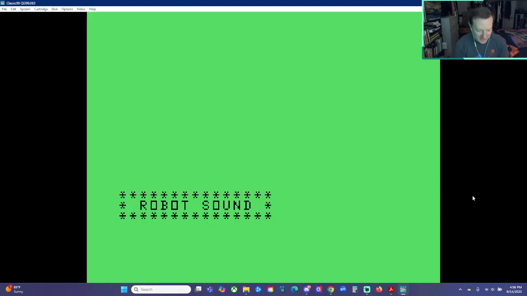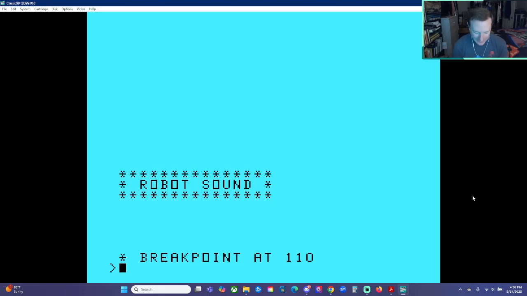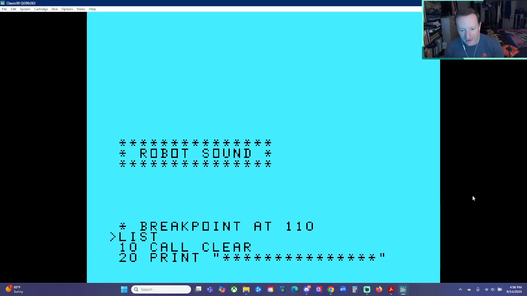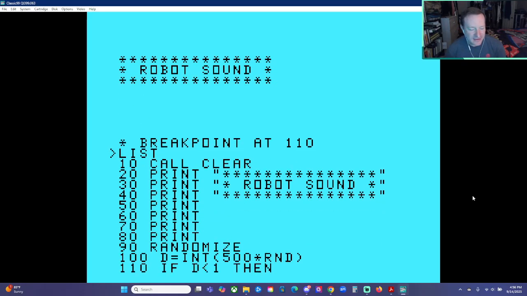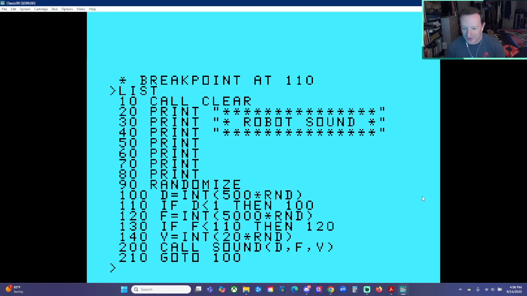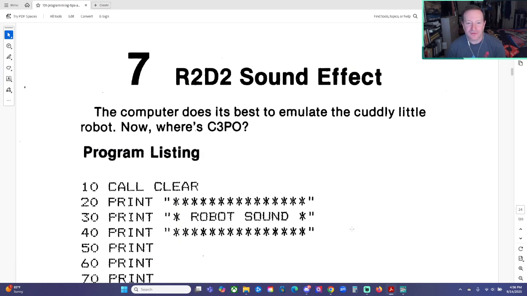All right. Well, this will quickly grate on one's nerves, so let's end that program and list it out one more time, including our modifications. And that is R2D2 sound effect for the Texas Instruments TI-99 4A, program number 7 from 101 Programming Tips and Tricks for the Texas Instruments TI-99 4A home computer by Len Turner. I carried this book around and spent hours poring through the pages and typing in these programs when I was a kid, so I'm having a lot of fun typing these programs into the Classic 99 emulator.